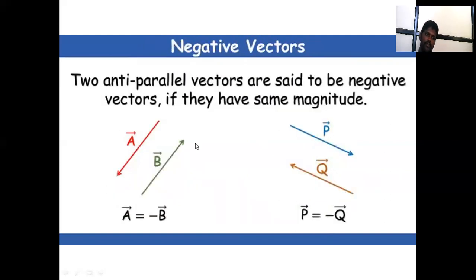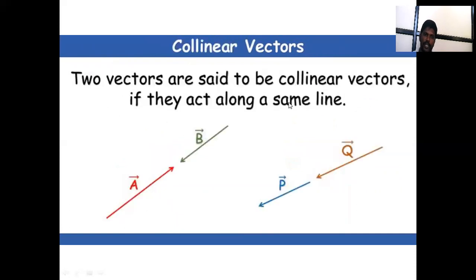The next one is negative vector. Two anti-parallel vectors are said to be negative vectors if they have the same magnitude. For example, A bar is 5 meter in the west, then B bar is 5 meter in the opposite direction. Taking displacement, if A bar displacement is 5 meter, then B bar in the opposite direction is minus 5 meter. Two anti-parallel vectors are said to be negative vectors if they have the same magnitude.